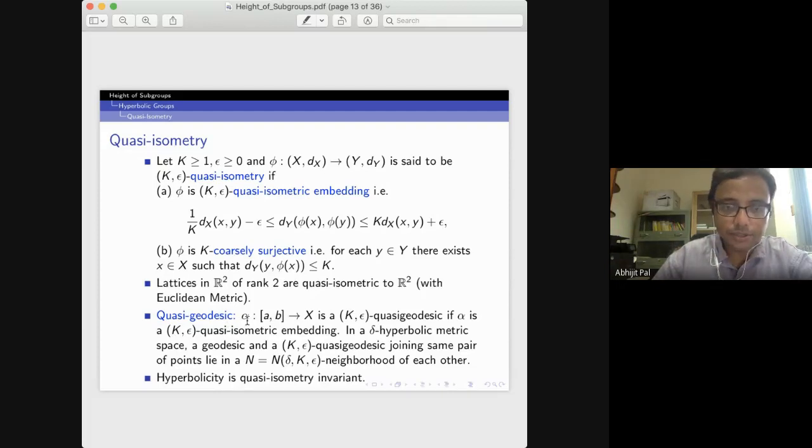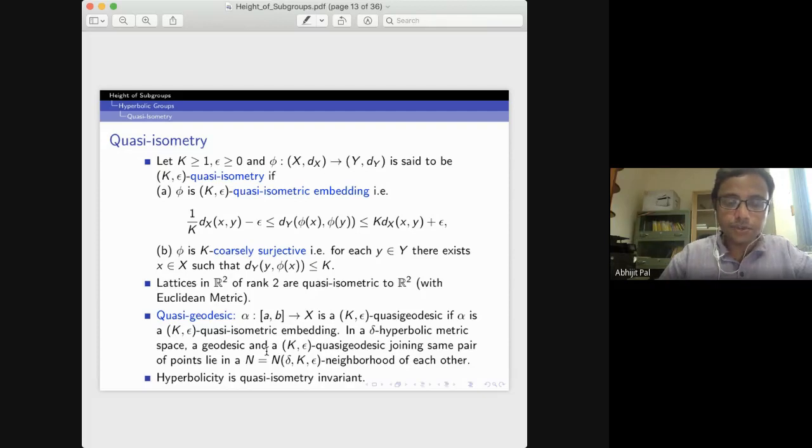It will be continuous only if this epsilon is equal to 0. If epsilon equals 0, this just gives you a path, a bi-Lipschitz path kind of thing. And in a hyperbolic metric space, this fact is true. This is called stability of quasi-geodesics.